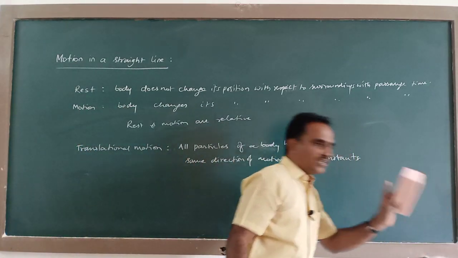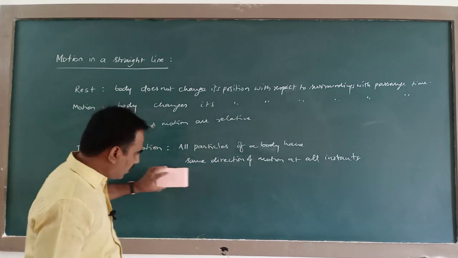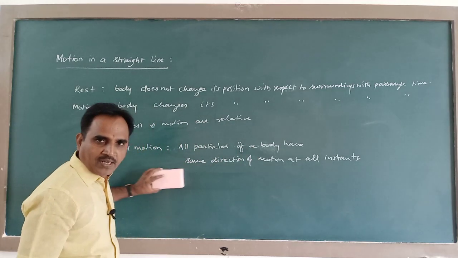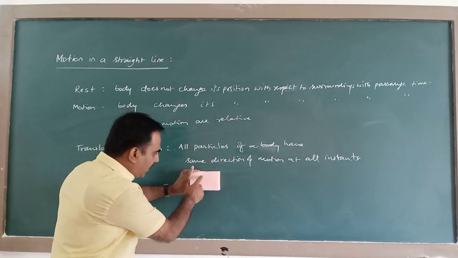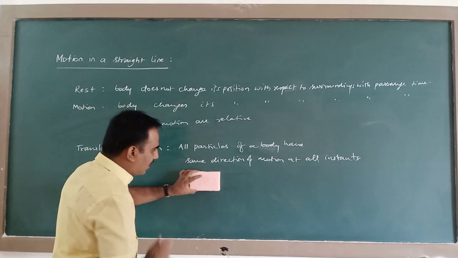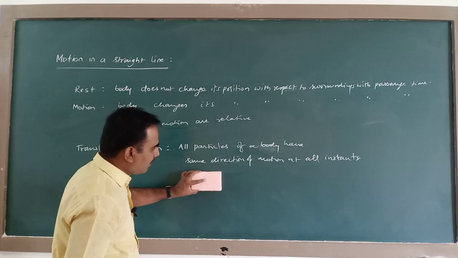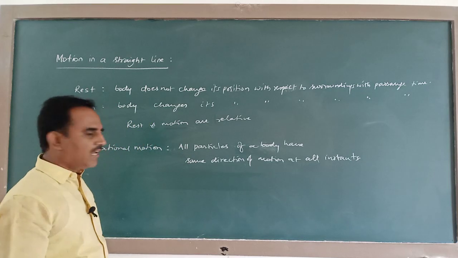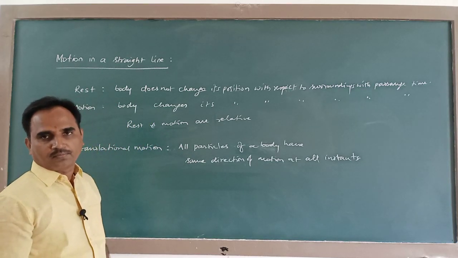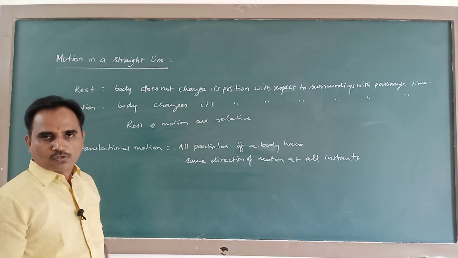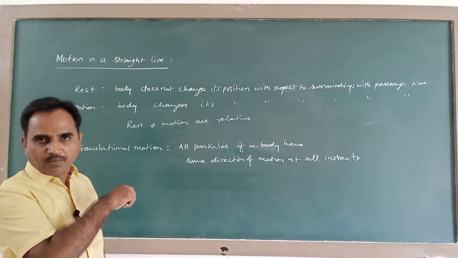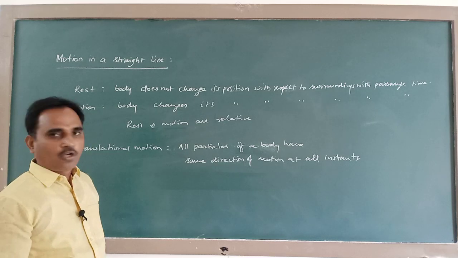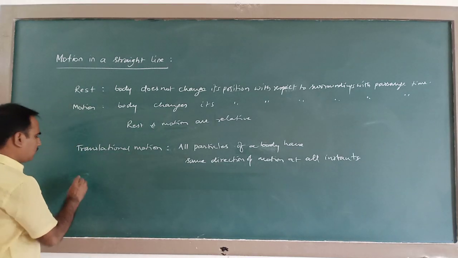See here you consider this to be a rigid body. It is moving like this. When it is moving like this, every point in this body or every particle of this body, they have the same direction of motion all the time. Such a motion is called a translational motion. So first in mechanics you are going to study about translational motion. Later you are going to study about rotational motion.